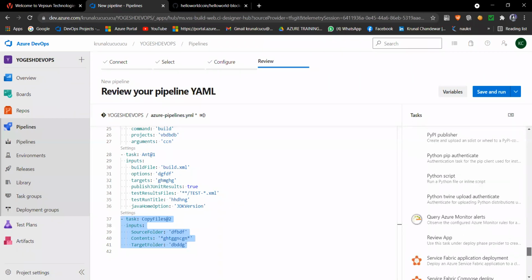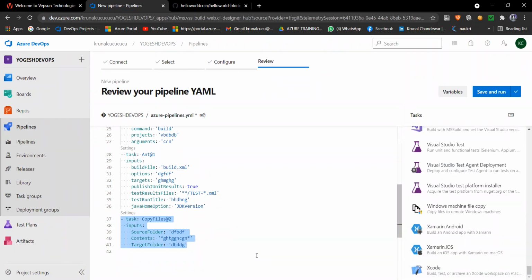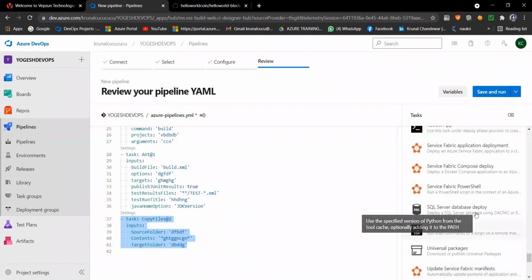And what is the benefit of YAML? YAML means you can use multiple pipelines. When you go with the classic one, you can only use a single pipeline. Now technology has changed, and many more projects need multiple pipelines, so they are going with YAML. But if you are going with a few simple projects, they are happy with only a single pipeline. If you want a single pipeline, we can go with the classical one.